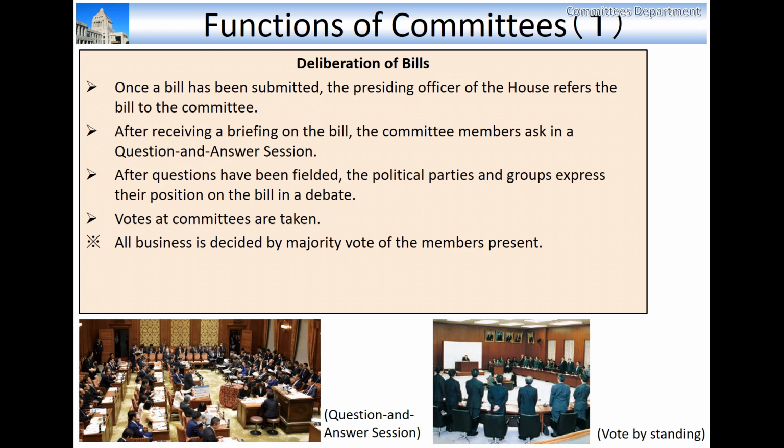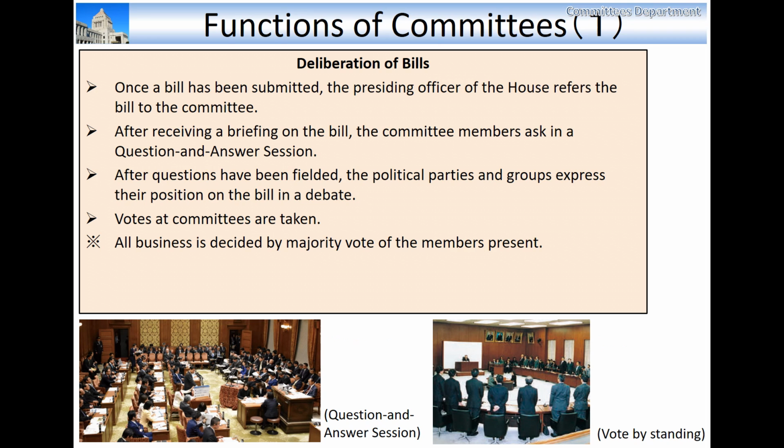Once a bill is submitted, except the bills which committees introduced, they are referred to an appropriate committee. When the Committee on Rules and Administration deems it necessary, explanation of a bill and questions and answers session are held in the plenary sitting before the referral to the committee.